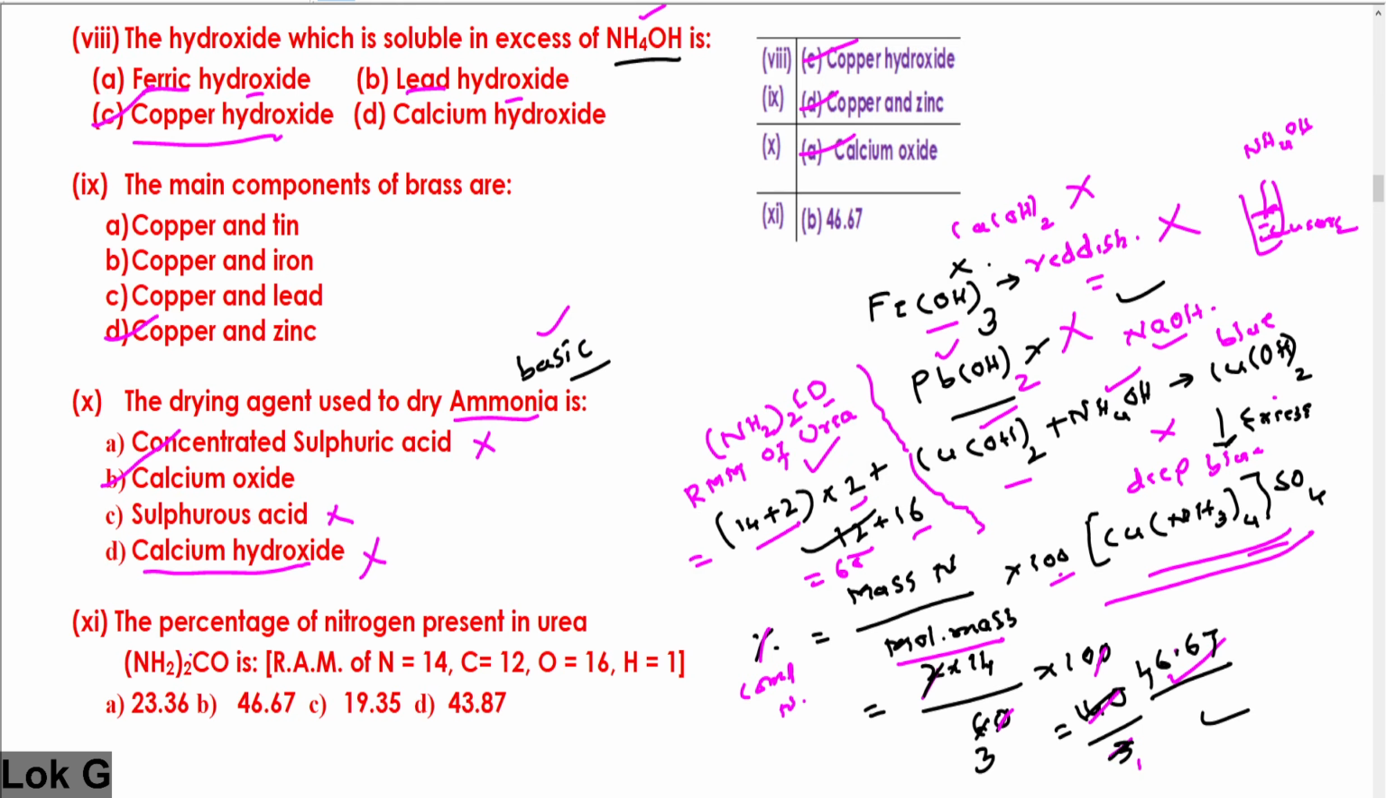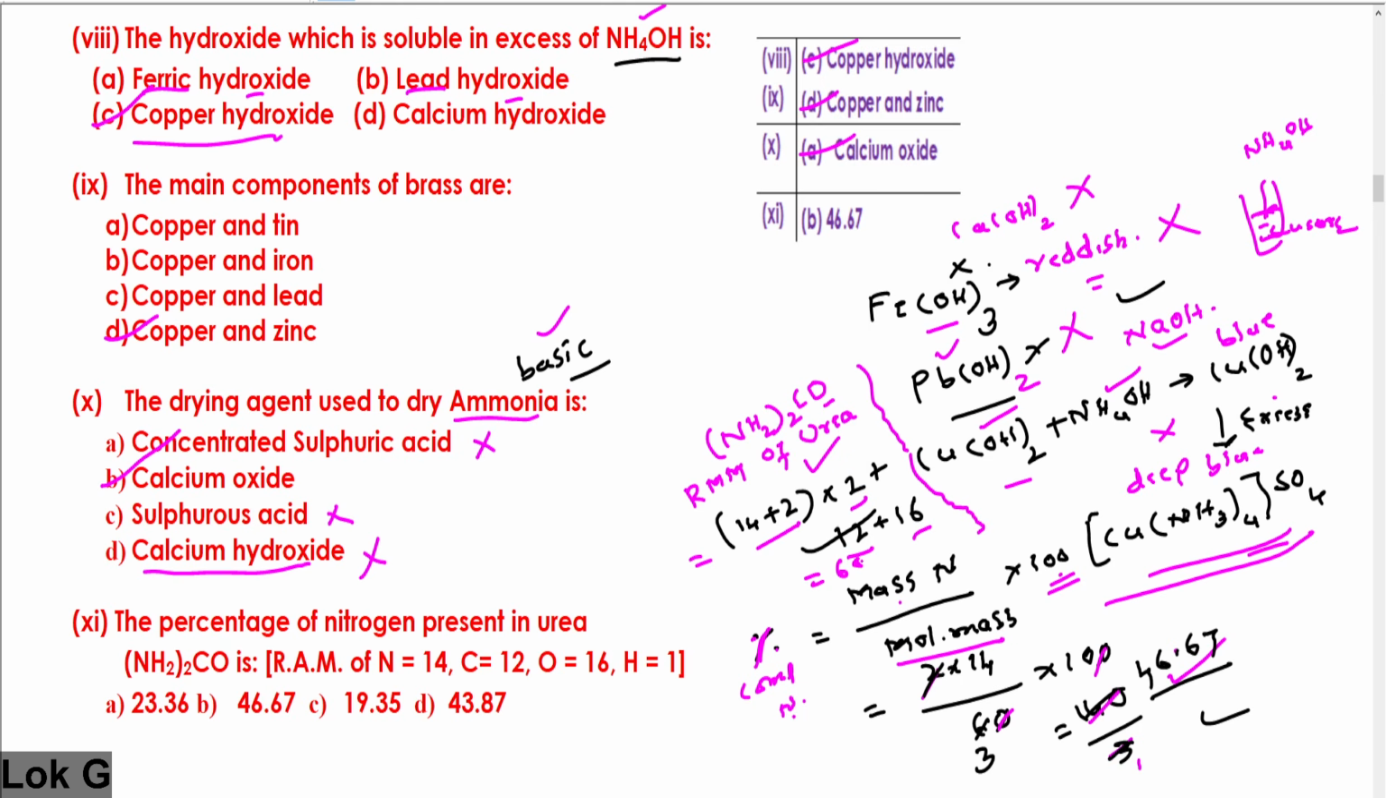Question number 11. The percentage of nitrogen present in urea. This is based on stoichiometry and calculation skills, and the formula is given here. First of all, you must know the formula to get a percentage composition. Percentage composition of nitrogen is equal to the mass of nitrogen divided by the molecular mass of urea, times 100. We have to quickly calculate the molecular mass of urea.